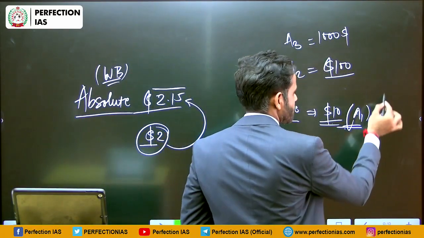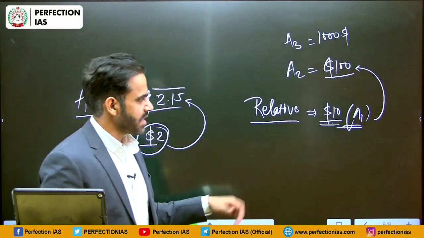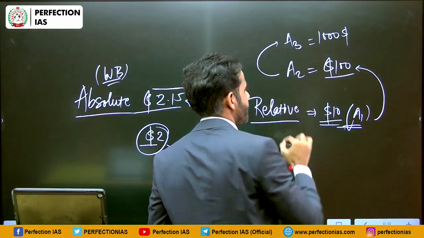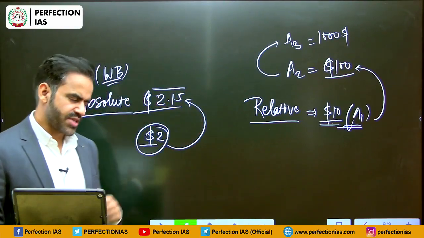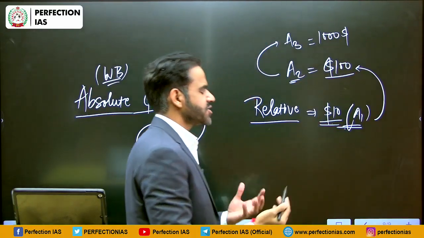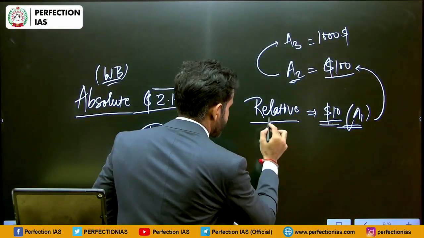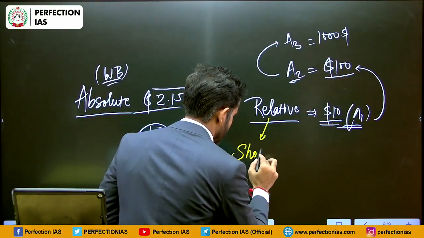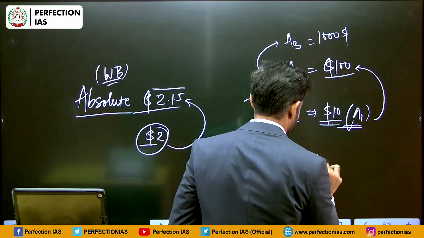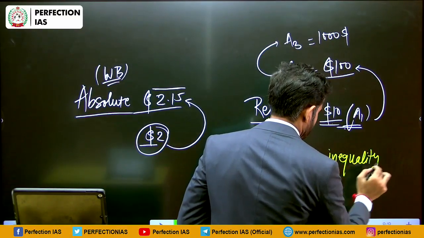But if this person compares his lifestyle to the lifestyle of A2, then obviously he is going to feel that he is poor. Similarly, if A2 compares his lifestyle to the lifestyle of A3, he is going to feel poor in comparison to A3, and so on. So one thing that should be kept in mind is that relative poverty shows the income inequality in society.